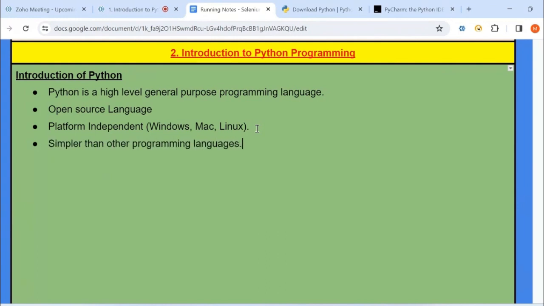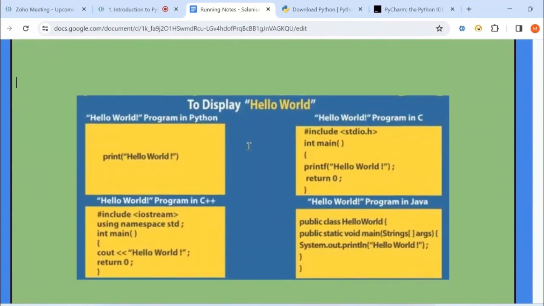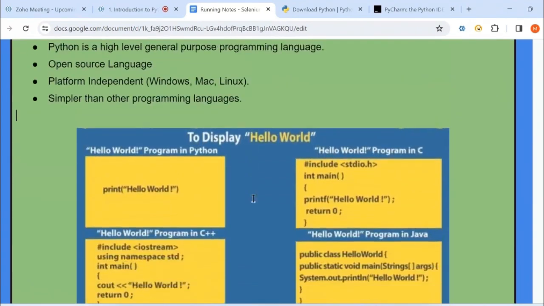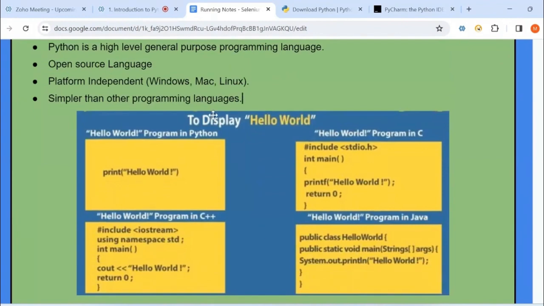Let me show you one picture so that you can understand better what I am trying to say. If you want to display hello world in Python, I have used only the print command. Inside the print command, I have just typed the string which I want to print, like hello world with an exclamation mark. I have included that in the print command.